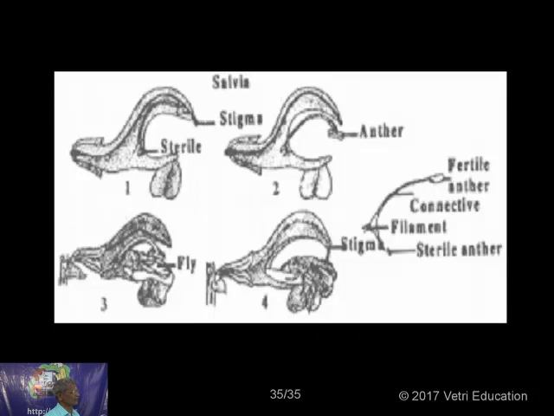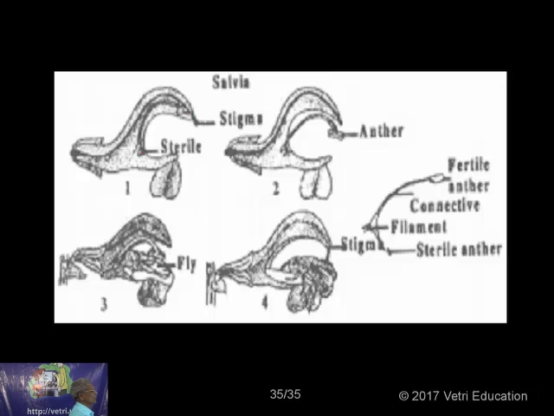Now, this is a beautiful slide showing the pollination taking place in a plant called Salvia, Salvia leucantha, Salvia rubra. Many species of salvias are there, a very common plant in Ooty and Kodaikanal. See, here there will be four stamens, two shorter and two longer, and it acts as a sort of lever mechanism.